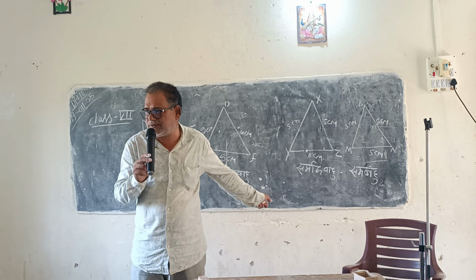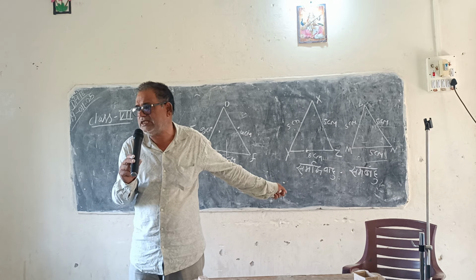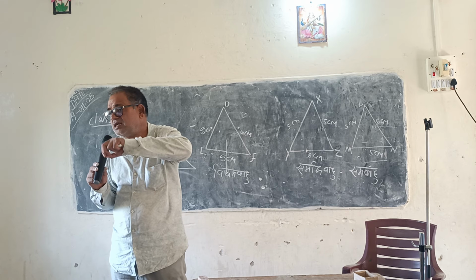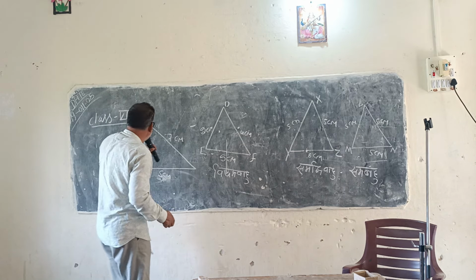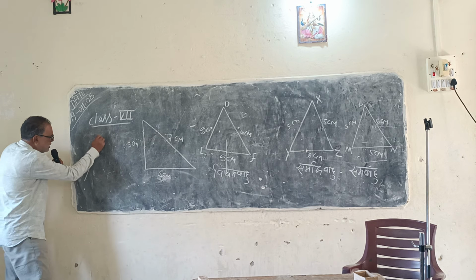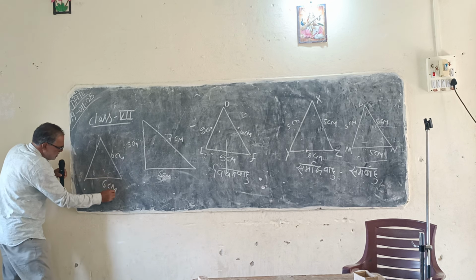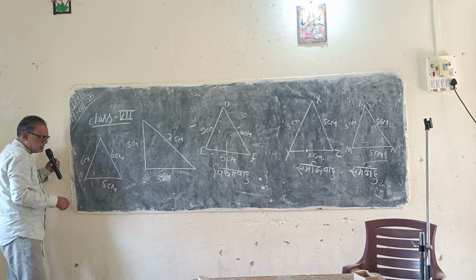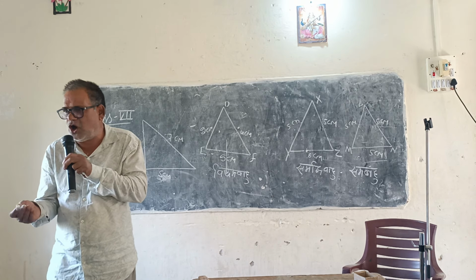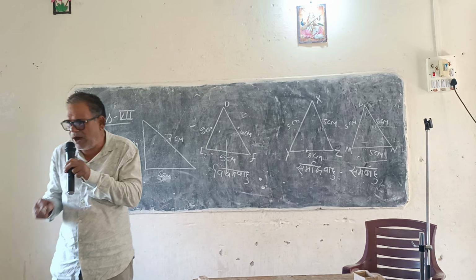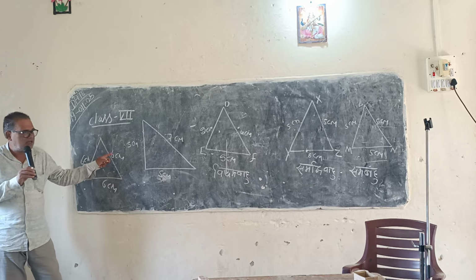So now we draw some triangles on the board and you have to decide whether the given triangle is which one, means isosceles, scalene or equilateral. Suppose that we draw here a triangle whose all sides are 6 centimeters. This is a triangle in which all sides are 6 centimeters. Then what kind of triangle it is, or what we call it?